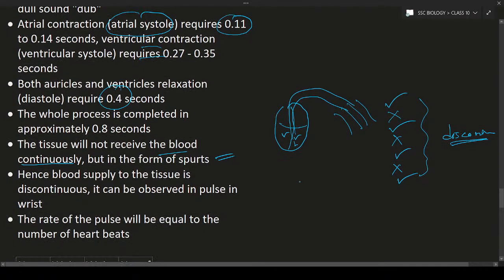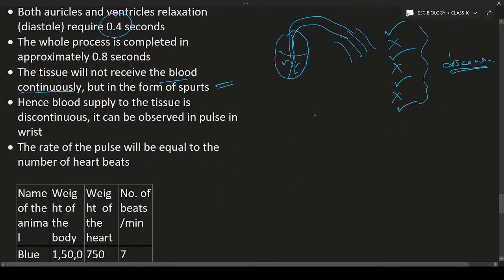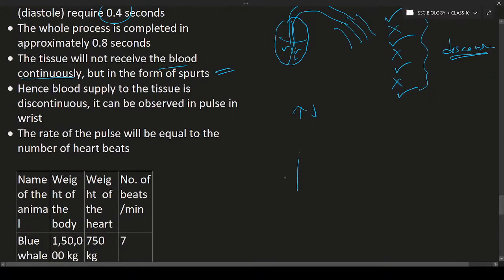If you want to observe such kind of supply, carefully observe your wrist. There is a throbbing of a blood vessel. It means the blood vessel will move up, down, and so on. Such kind of movement of blood vessel up, down is due to the contraction, relaxation of the ventricles. So the contraction, relaxation of ventricles is making the pulse to occur. So with the help of pulse rate you can measure the heartbeat. Heartbeat is equal to the pulse rate. So hence the rate of pulse will be equal to the number of heartbeats.